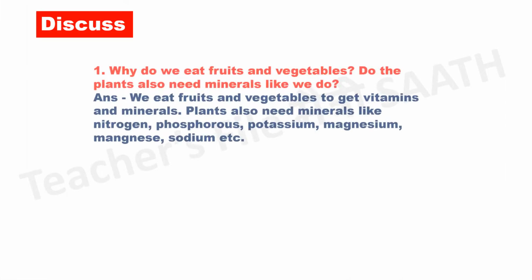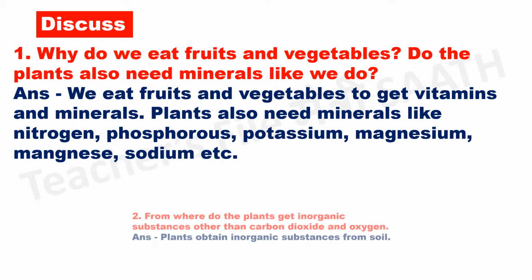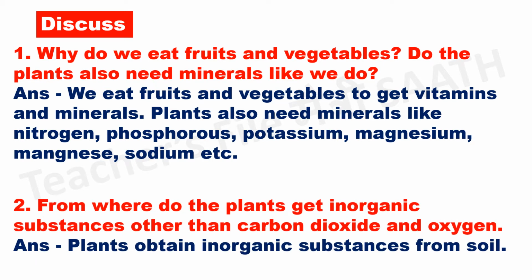Discuss. Why do we eat fruits and vegetables? Do plants also need minerals like we do? Answer. We eat fruits and vegetables to get vitamins and minerals. Plants also need minerals like nitrogen, phosphorus, potassium, magnesium, manganese, sodium, etc. From where do the plants get inorganic substances other than carbon dioxide and oxygen? Answer. Plants obtain inorganic substances from soil.